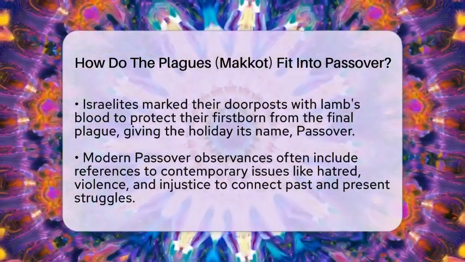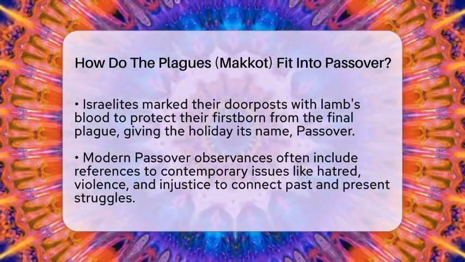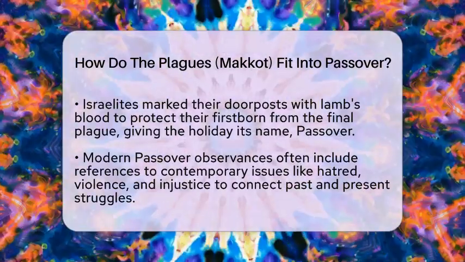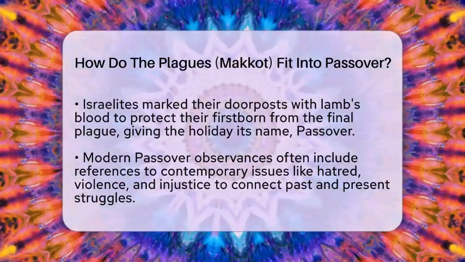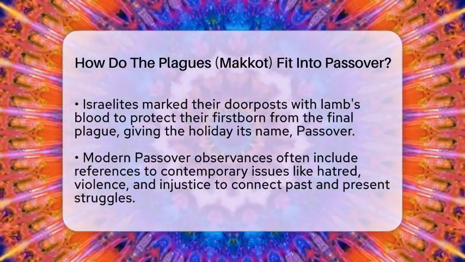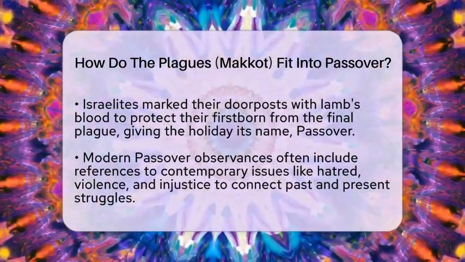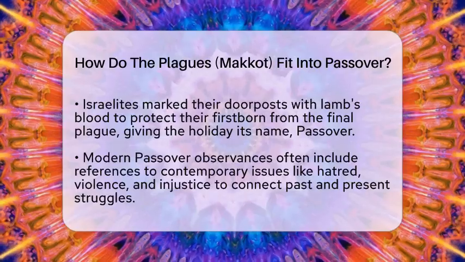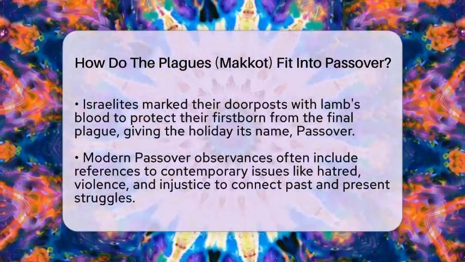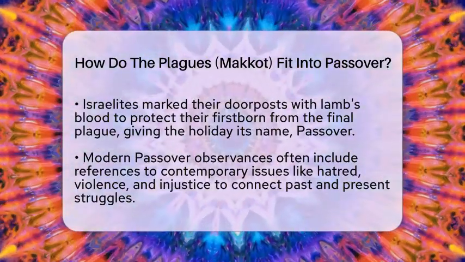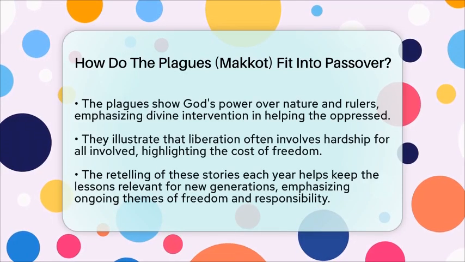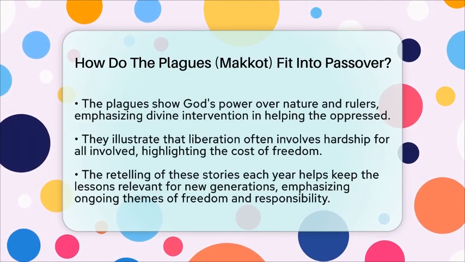During the Seder, the story of the plagues is told to help us remember how difficult and how powerful the journey to freedom was. Today, many families also include modern issues like hatred, violence, and injustice in the list of plagues. This helps connect the ancient story to current challenges, reminding us that freedom and justice are ongoing struggles.